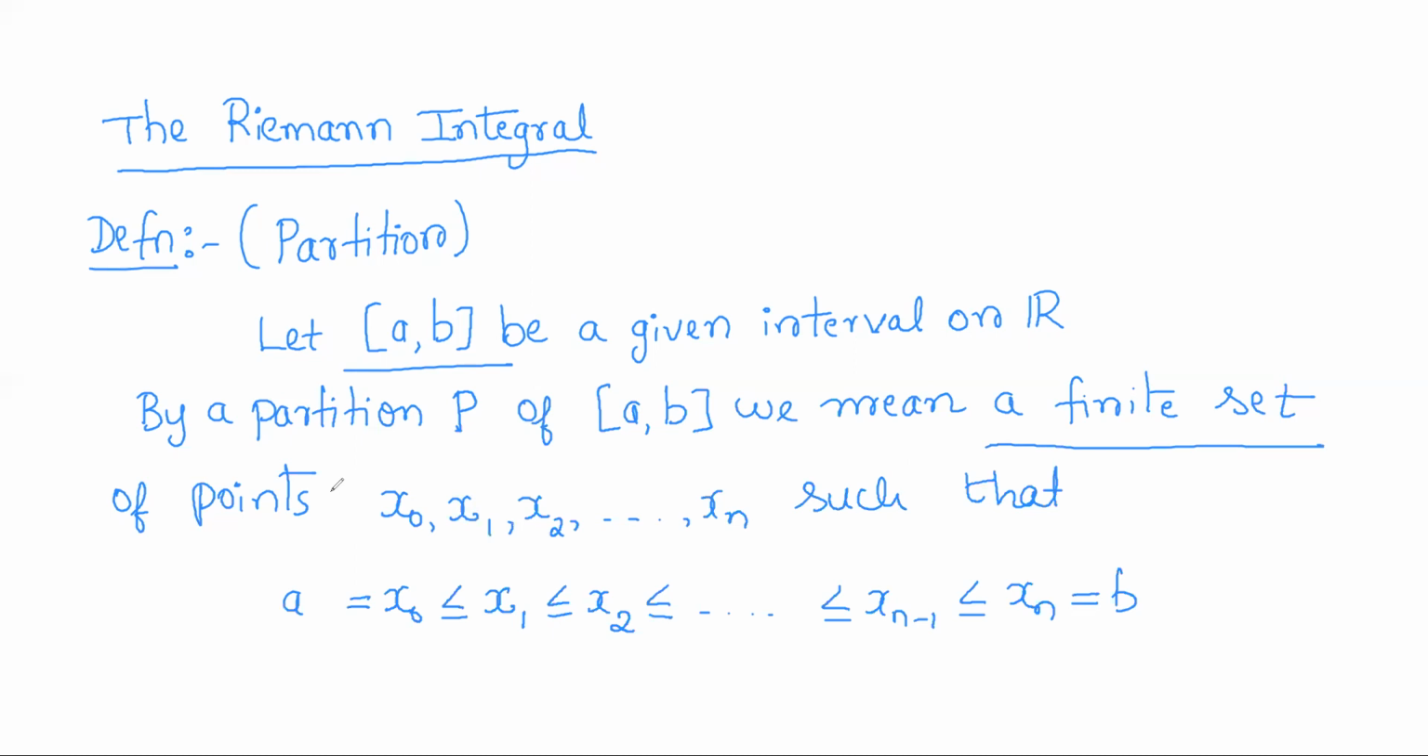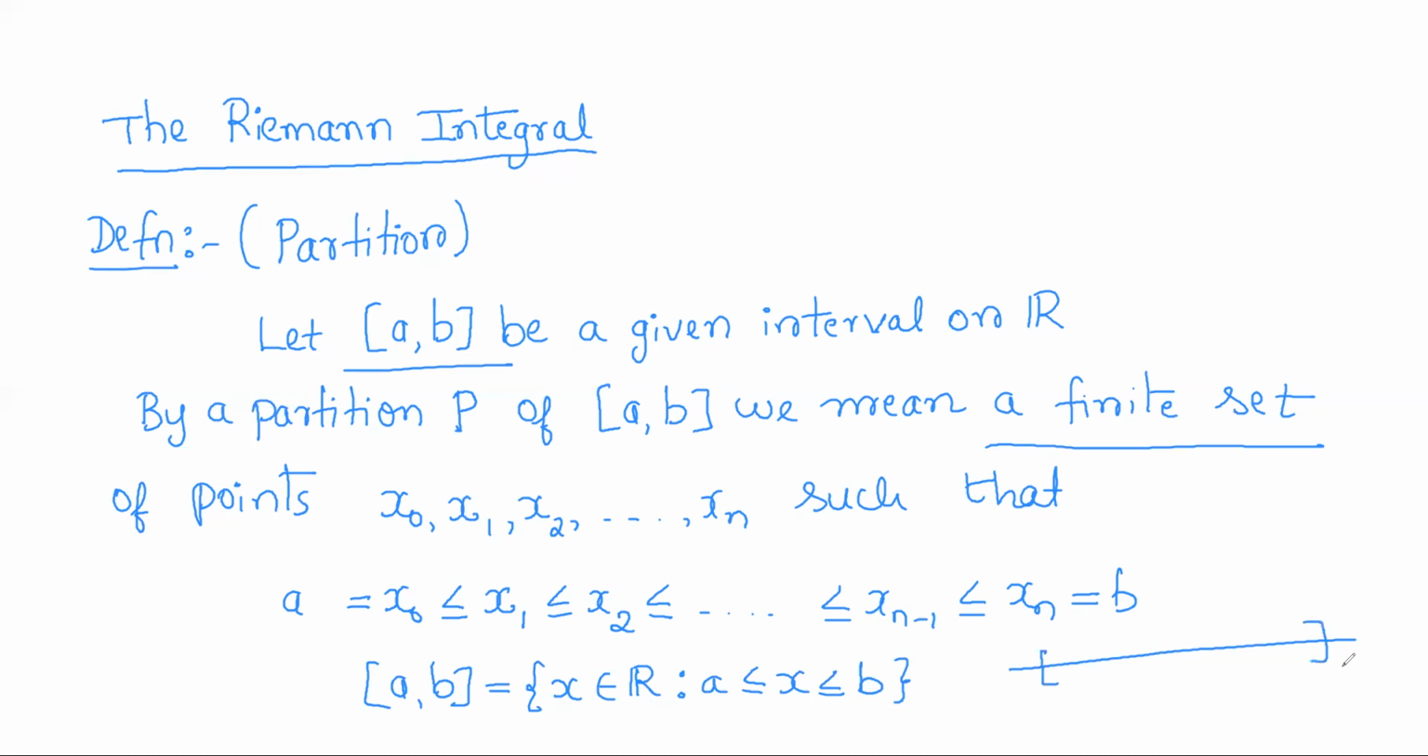So closed interval a comma b is actually the set of all real numbers from a to b. It contains all the real numbers from a to b. So among those real numbers, consider any finitely many real numbers. Then those finitely many real numbers frame a partition. So a partition P of a closed interval a comma b is nothing but a set of finitely many real numbers from a to b.